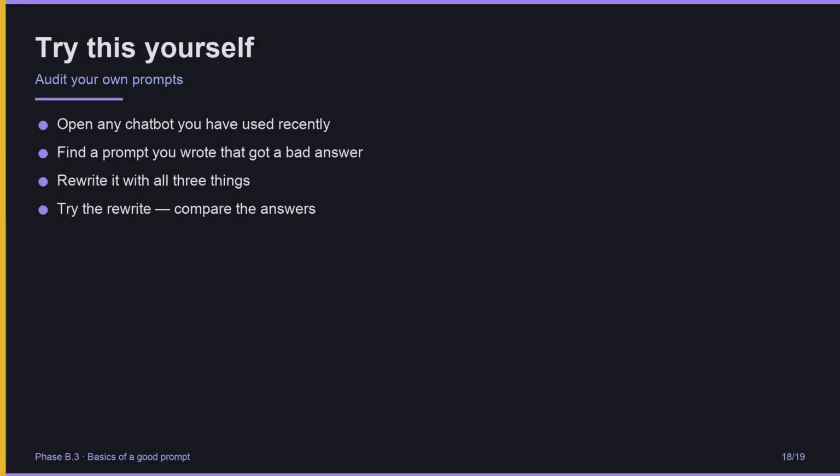Here is a small exercise. Open any chatbot you have used recently. Find a prompt you wrote that got a bad answer. Rewrite it with all 3 things: context, clarity, criteria. Try the rewrite, and compare the answers. Most people are shocked at how much of the bad answer was the prompt's fault, not the model's.